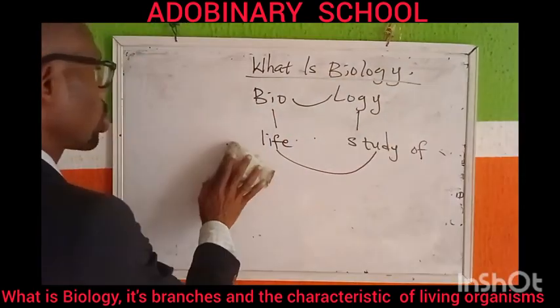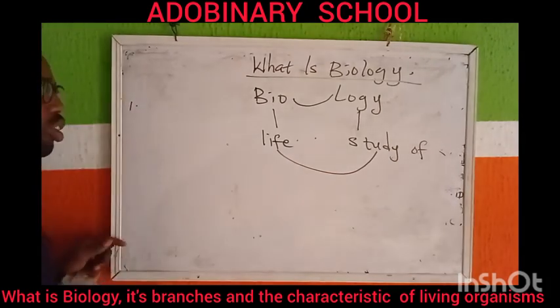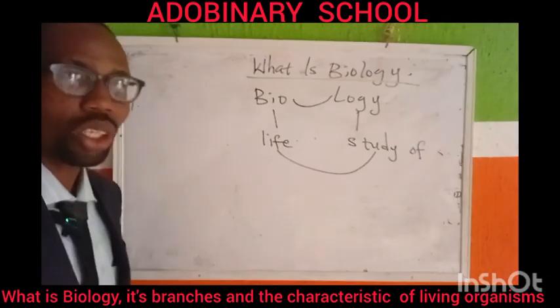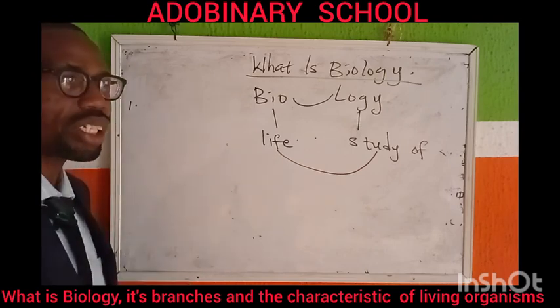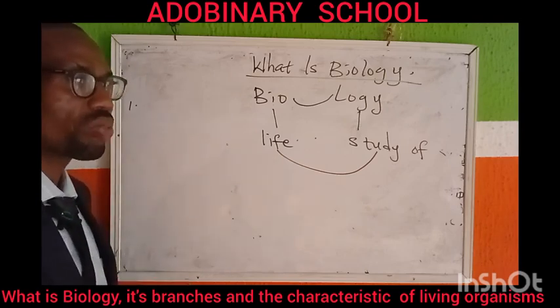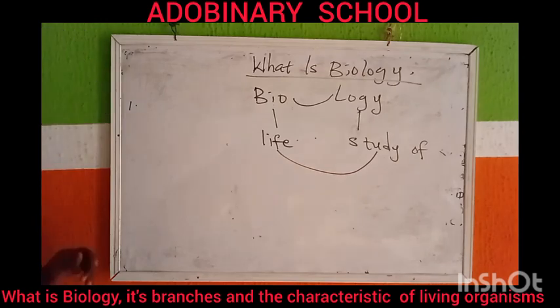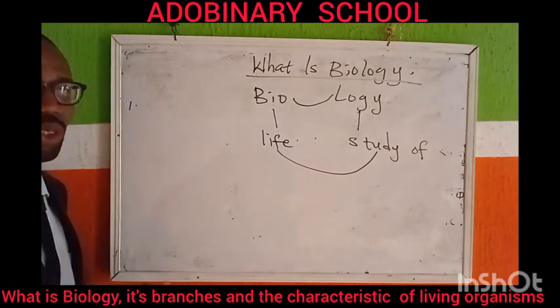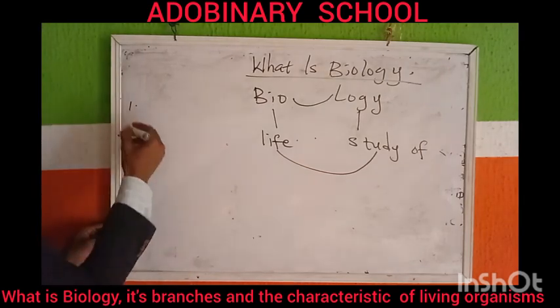So we've said biology is the study of life. Here I'm going to write number 1, branches of biology. Maybe I do 10, and then in the comment section I want to hear you mention some other branches. After that we'll look at characteristics of living organisms, and then we'll talk about viruses. What are they? Biology, I've told you, is the study of life, or the study of organisms and how they interact with organisms and in relation to the environment.